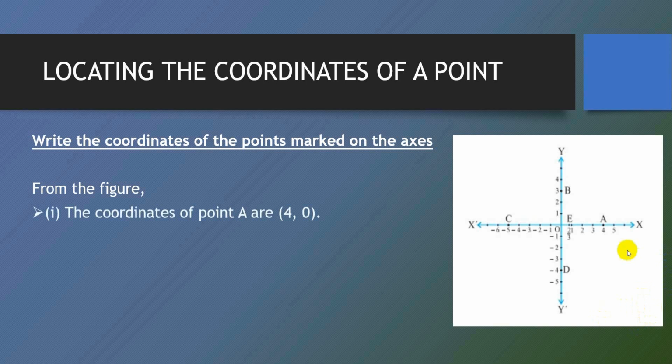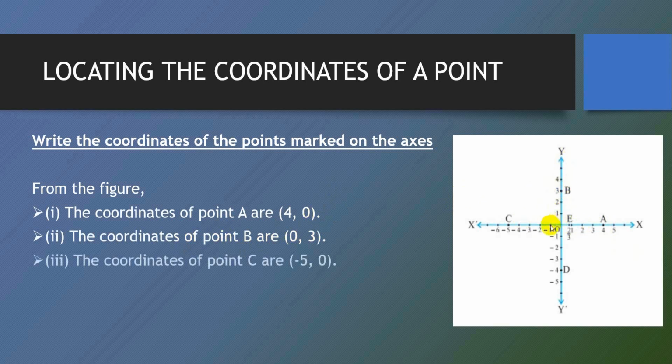if I take my point A, we can see that it is lying on the x-axis. So its x coordinate becomes 4, and since it is on the x-axis, the y coordinate becomes 0. So the location of point A is (4, 0). Now the coordinates of point B: as we can see, it is lying on the y-axis. That means the x coordinate is 0 and the y coordinate is 3.